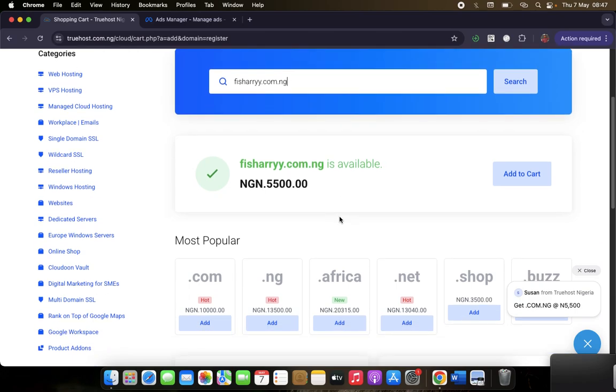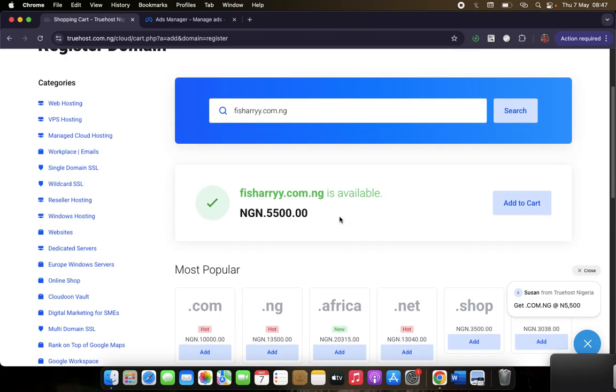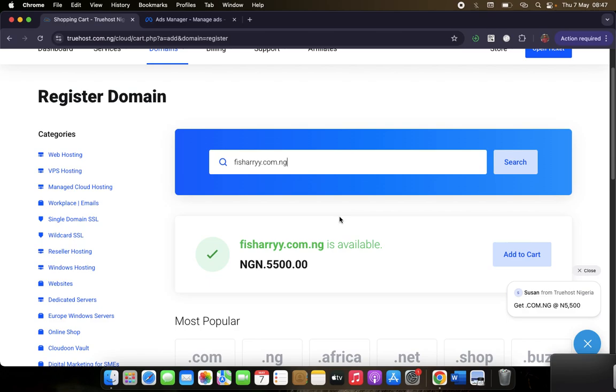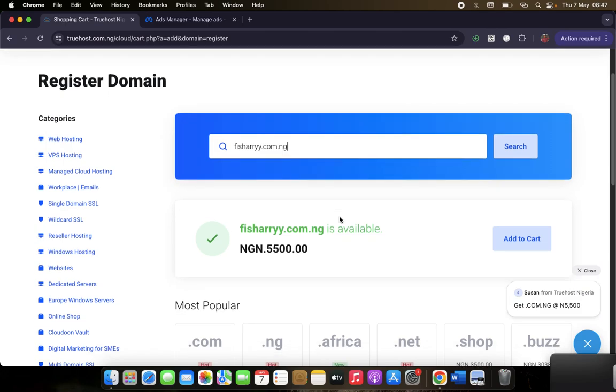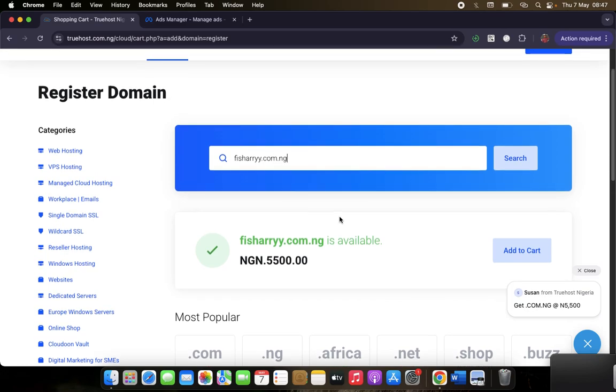So, you have different extensions. You have .ng, .africa, .org, .co.za, .shop, .net. Most religious organizations now use .org for their websites, and I think NGOs also. Then .net is for entertainment websites, movie websites, things like that. So they vary. .edu.ng is for educational purposes, for universities. But this one you can use for anything. You don't need to do something unnecessarily big. This will save you cost.